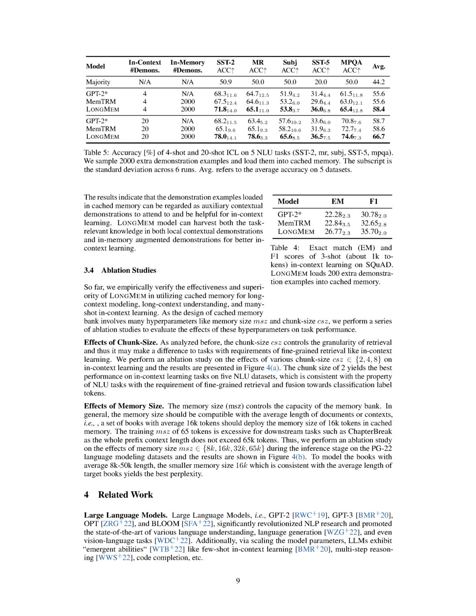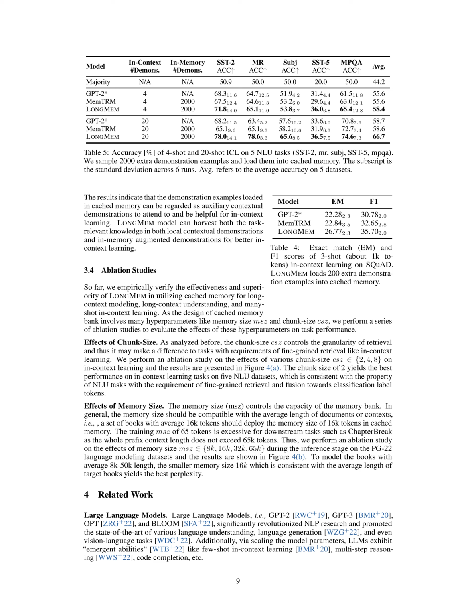We further studied the effects of memory sizes of 8,000, 16,000, 32,000, and 65,000 tokens during the inference stage on the PG22 language modeling datasets. The results indicated that the best performance came from a memory size of 16,000 tokens, which aligns well with the average length of the books we were modeling, with lengths ranging from 8,000 to 50,000 tokens. So, in summary, our ablation studies show that optimizing parameters like chunk size and memory size can make a significant difference in our system's performance. Our findings indicate that smaller chunk sizes work best for fine-grained tasks, while memory size should be aligned with the average length of the documents or contexts being handled.